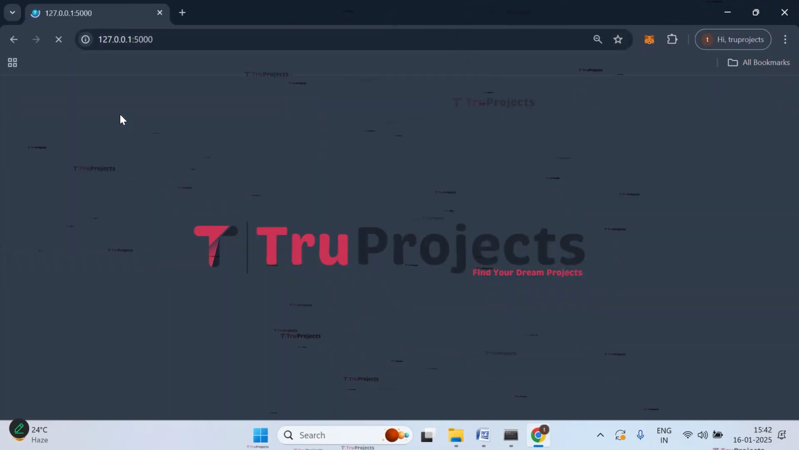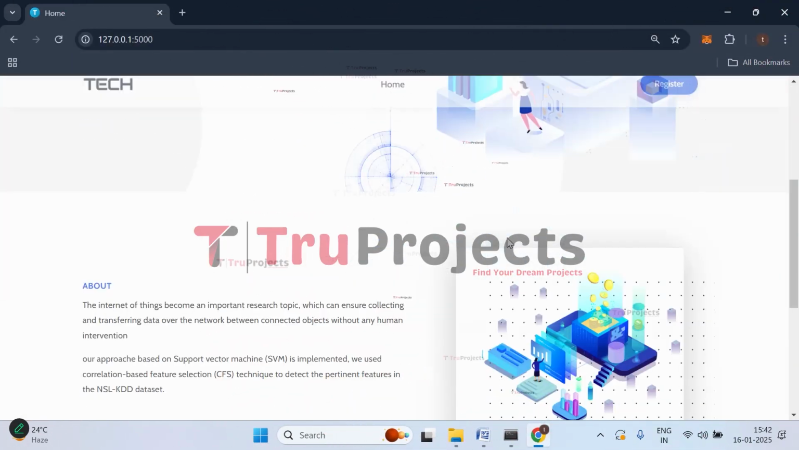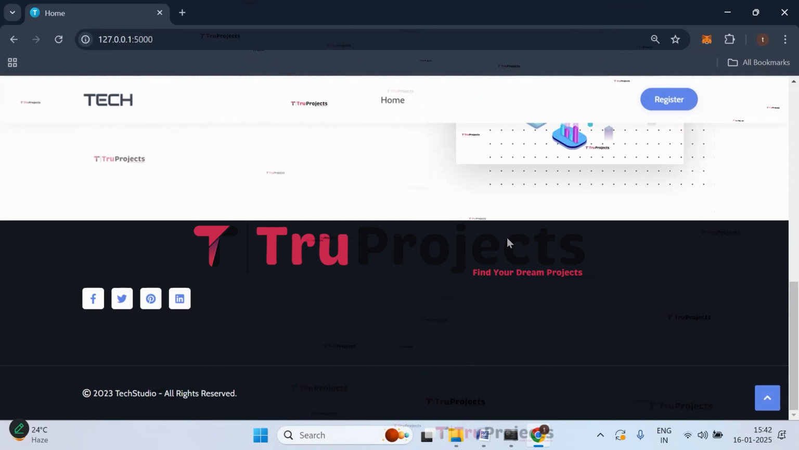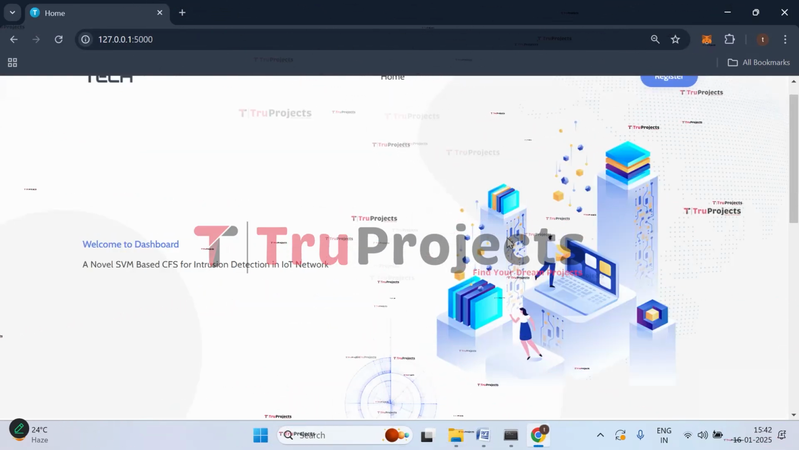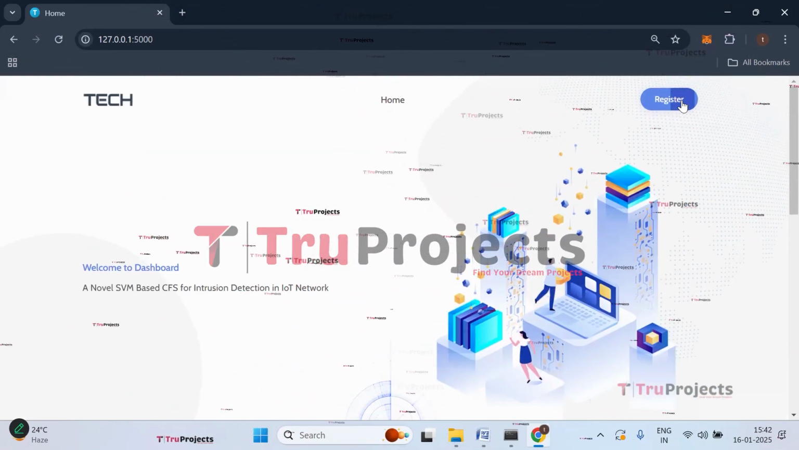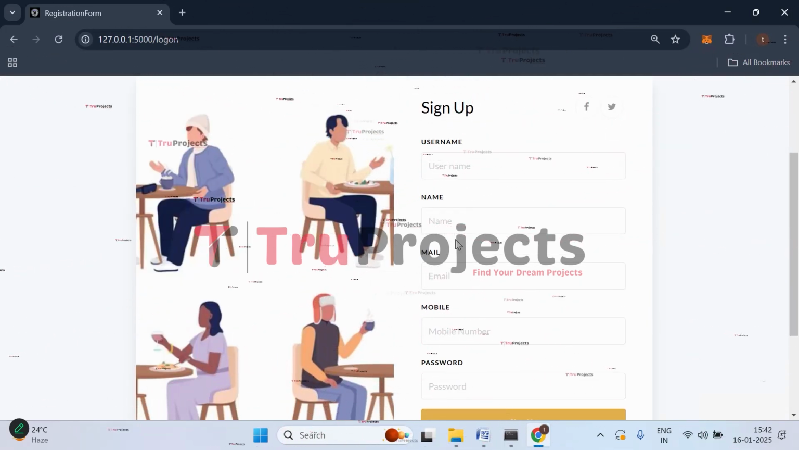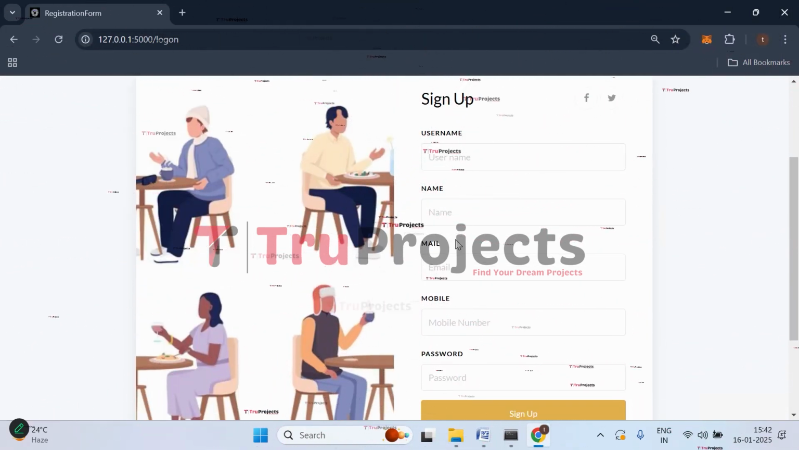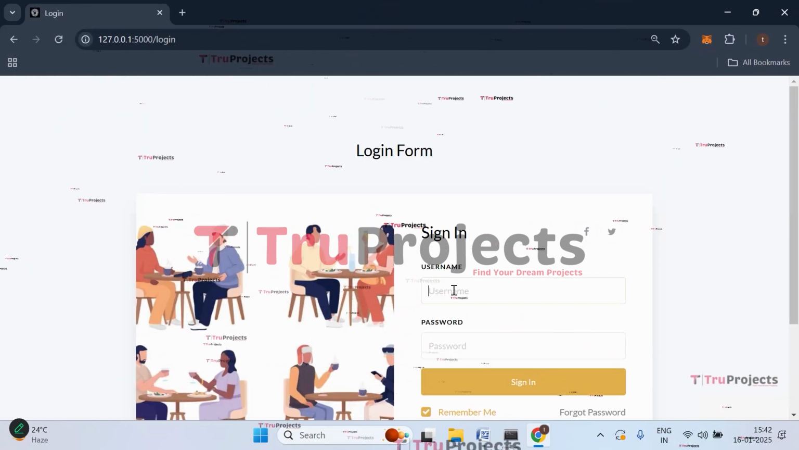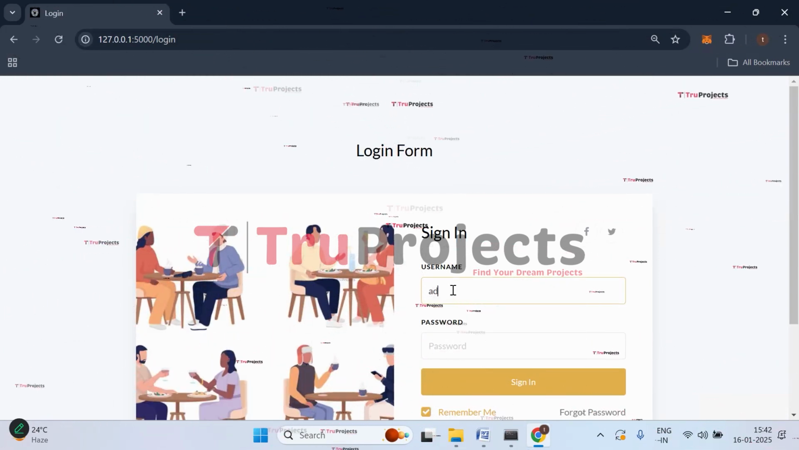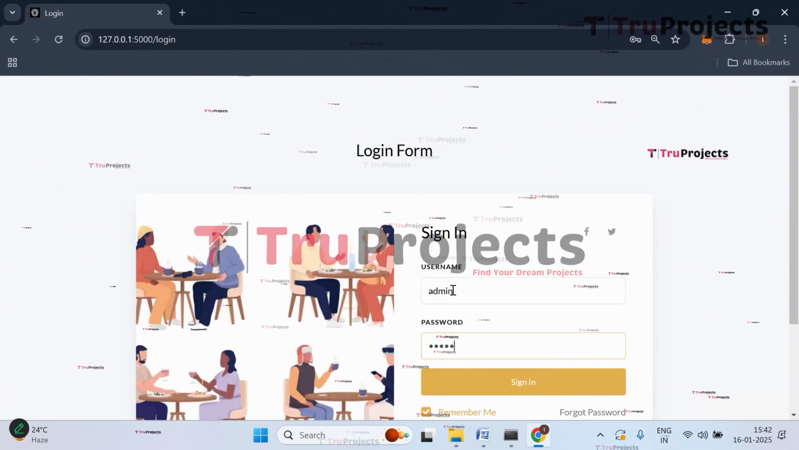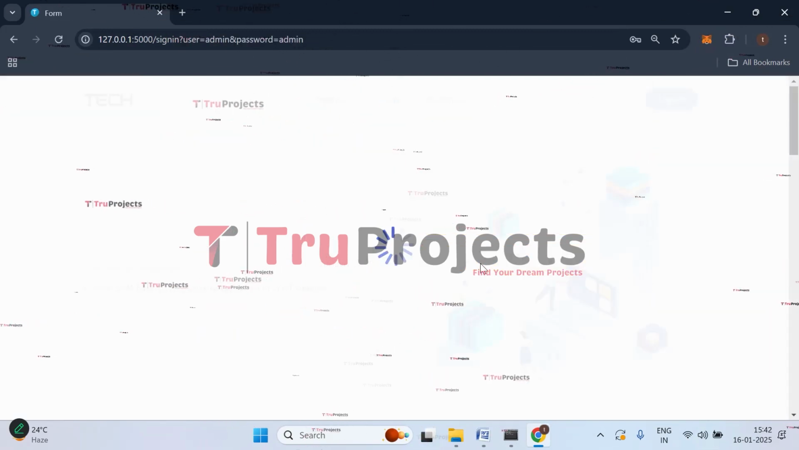Paste the link here, click on enter. This is the web page of the project, which is displayed in the browser. This is developed using the Flask framework. So we need to get registered first. Click on register and enter all the registration details if you are registering newly. I have already registered, so I'll directly sign in. Click on sign in and give your username and the password. I've given my credentials. Now click on sign in.